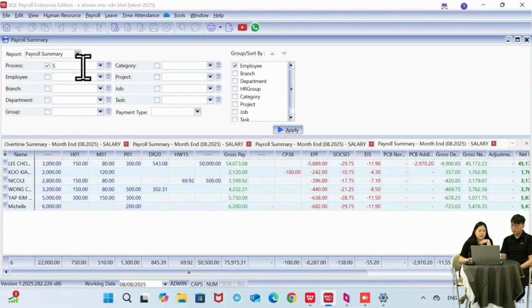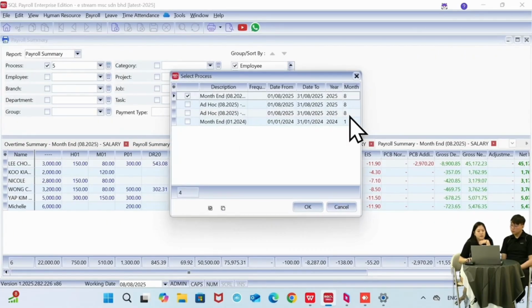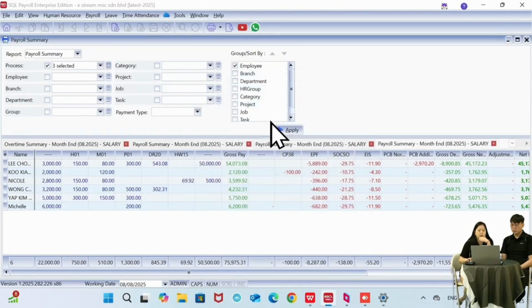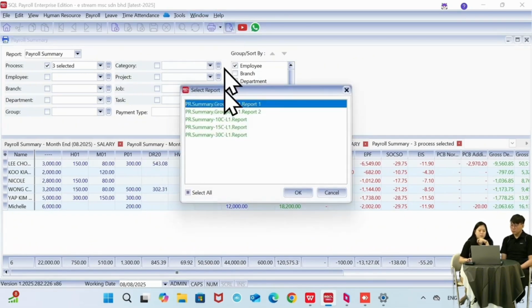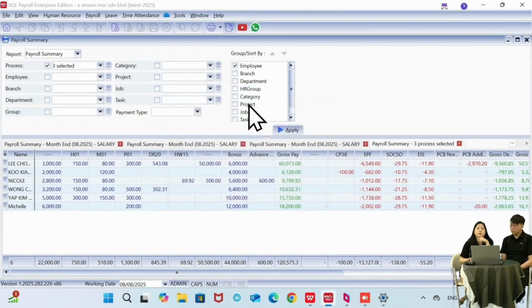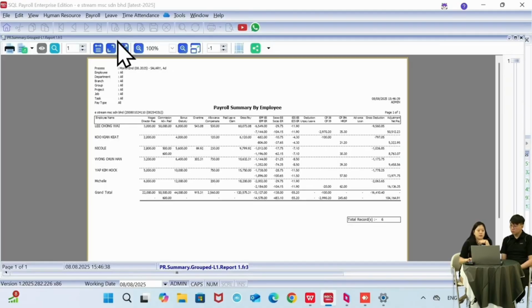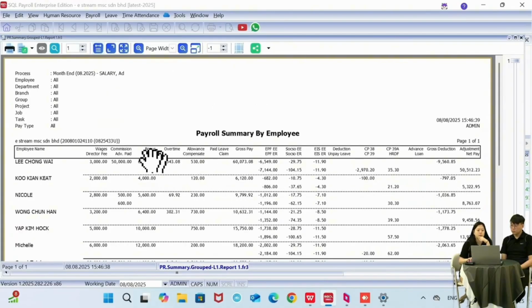Then if you take a look at the 3 dots at the back here, it is for you to view multiple processes. So in the month of August, actually I did 3 processes. So I can just click on 3 to get a combined view. Click OK and then apply. So all the bonus, commission, salary, it will combine under one table here. And then if I click on preview, we have a few design reports that you can use depending on your preferences.